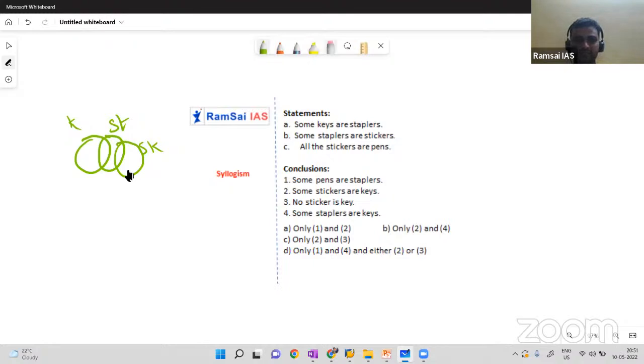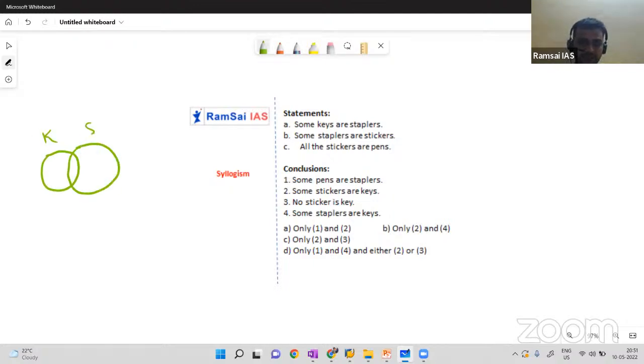No, I don't know. Wait, let me draw the diagram again. Some keys are staplers and some staplers are stickers. Do you know what is the relation between sticker and key? No, that's the reason I did not combine the two. I did not mix the two. Okay, separately I draw. Next, all stickers are pens.